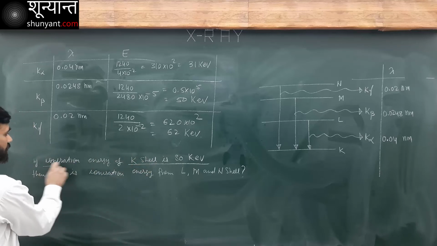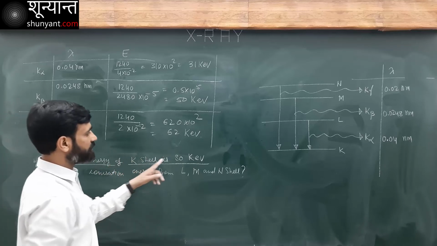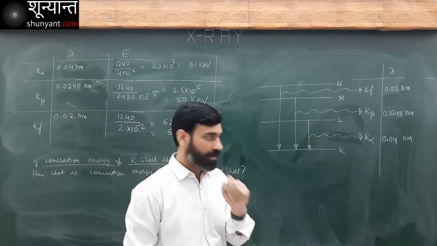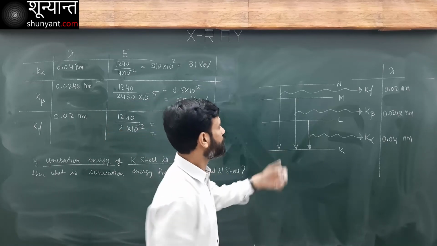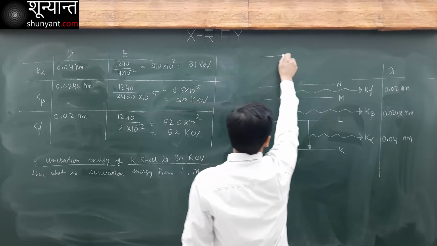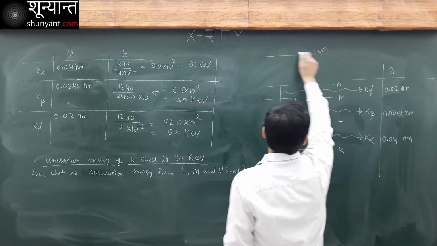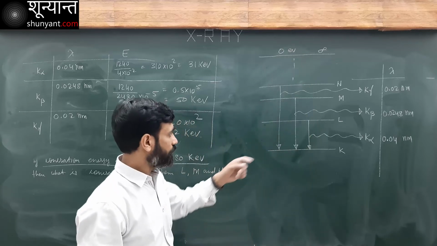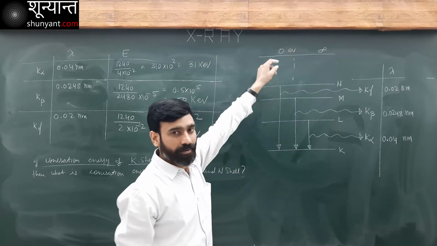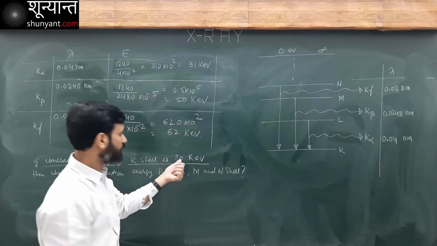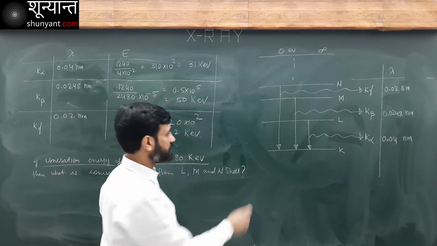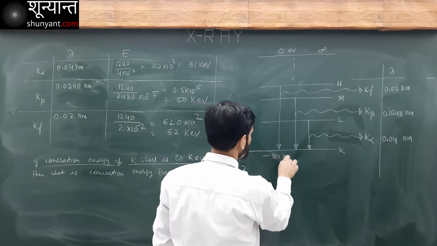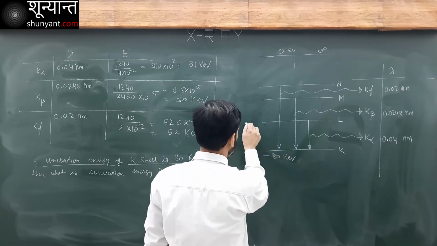So the ionization energy of K shell is 80 kiloelectron volt. That means to send an electron from K shell to infinity, this is infinity, this is 0 electron volt, I need to supply 80 kiloelectron volt. That means energy of this K state is minus 80 kiloelectron volt.